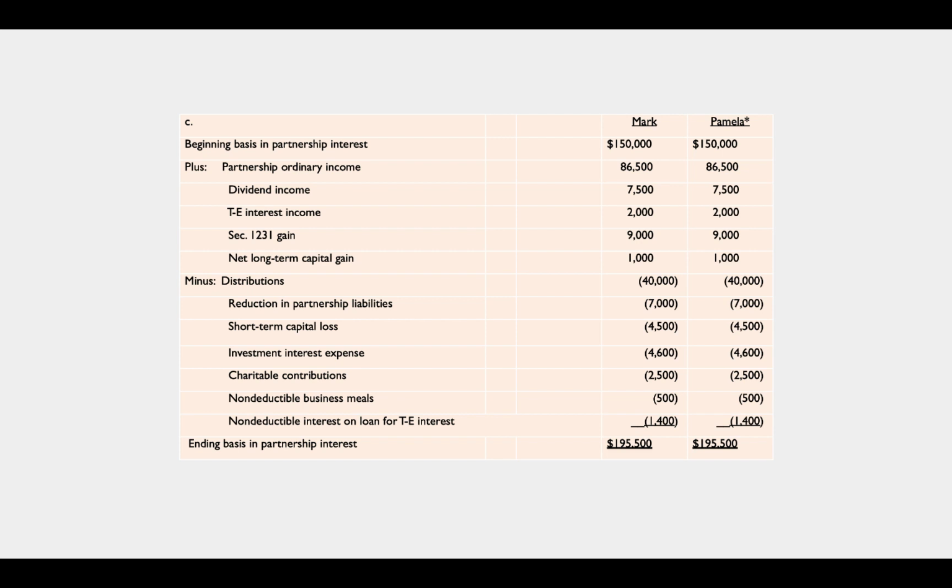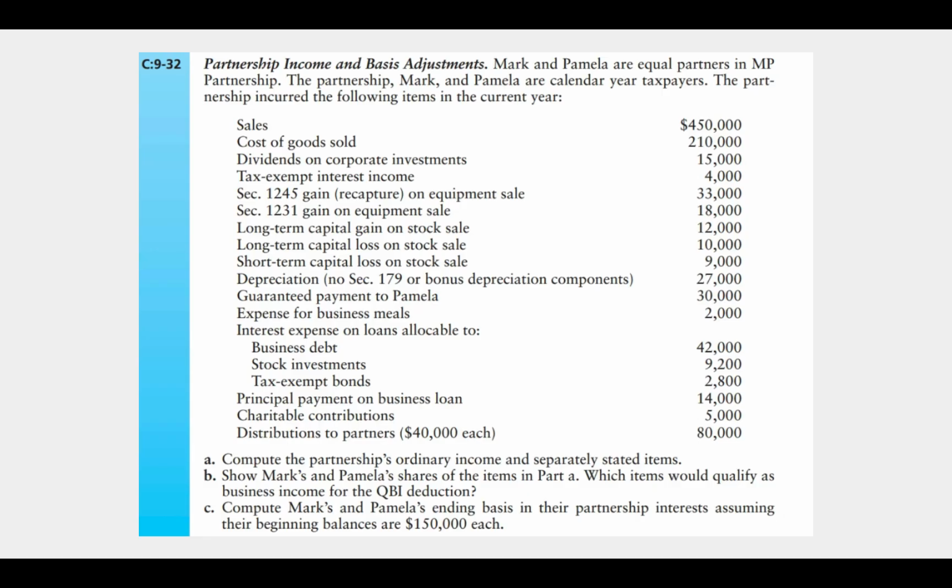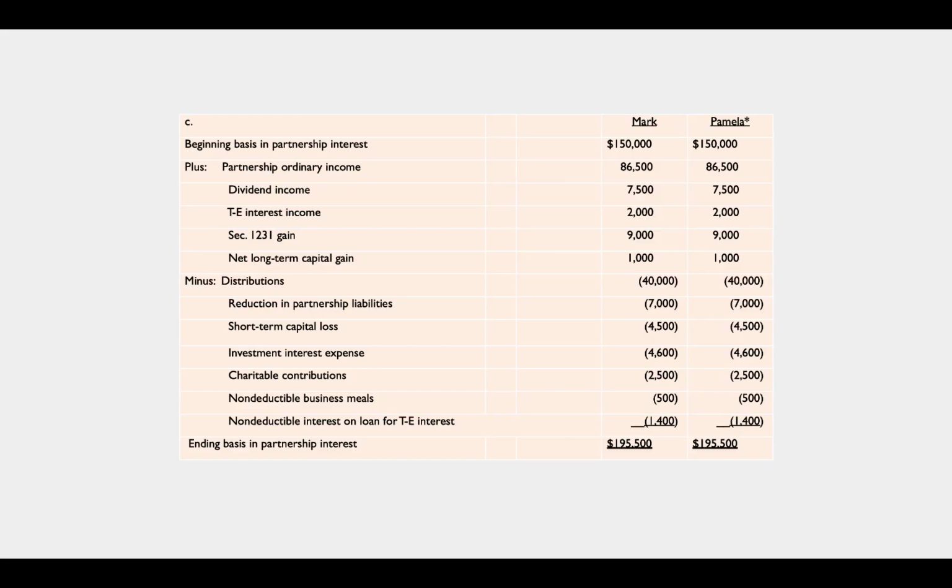So again, we start at 150. We add our ordinary income. We add our share of dividend income, our share of tax exempt interest income, our share of 1231 gain, and our share of net long-term capital gain. We subtract the reduction for any distributions. So if we receive any distributions, and down here on that last line in the prompt, it says distribution to partners is $40,000 each.